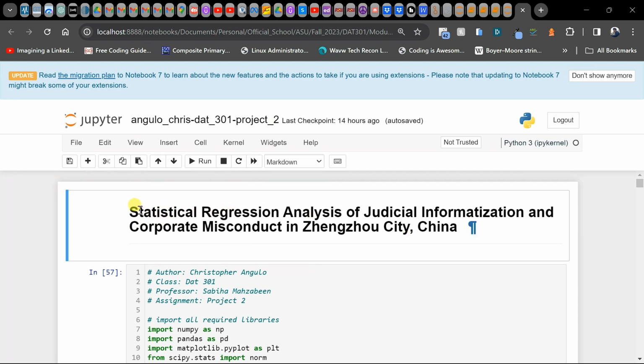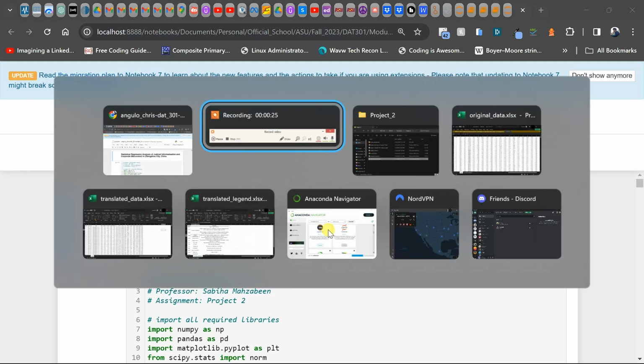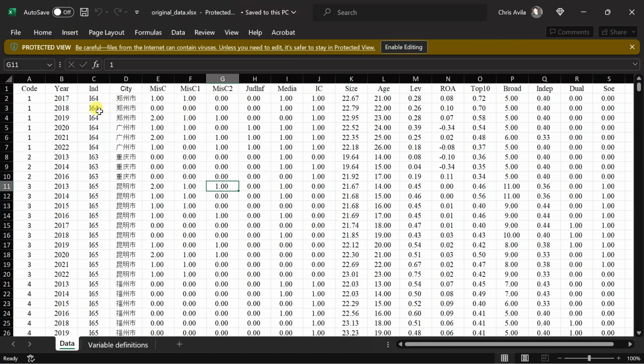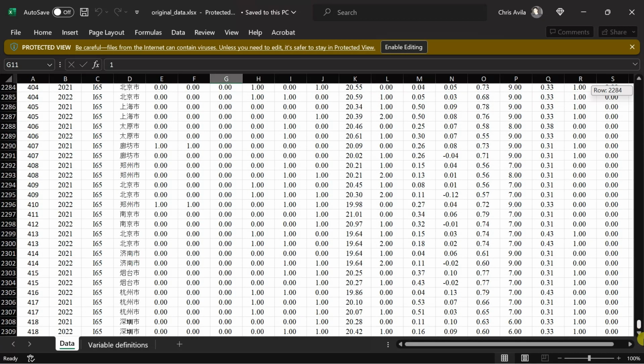This is my project 2 for the DAT 301 class. My project is on statistical regression analysis of judicial information and corporate misconduct in Zhengzhou City, China. I obtained this data from the Harvard Dataverse, and the first thing I did was download it as an Excel.